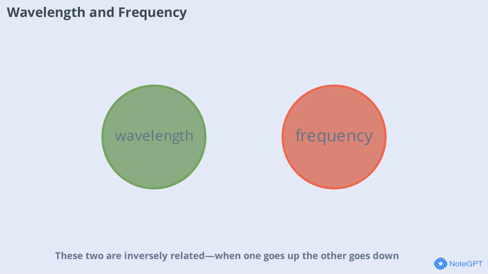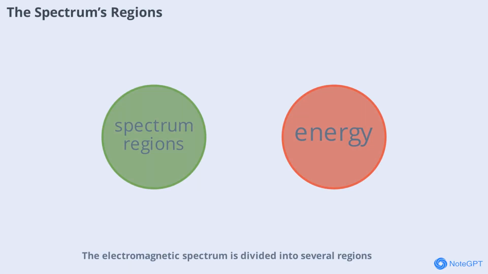When one goes up, the other goes down. This relationship determines the energy of the wave. Shorter wavelengths mean higher frequencies and more energy. Understanding this is crucial, as it's the basis for dividing the electromagnetic spectrum into different regions, each with its own unique characteristics and uses. The electromagnetic spectrum is divided into several regions, each defined by its wavelength and frequency.